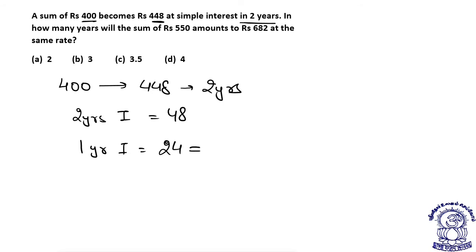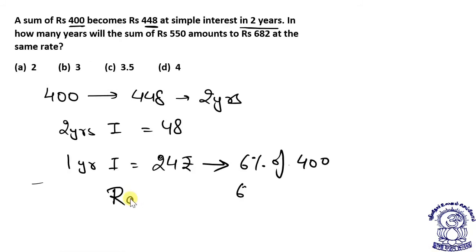So 1 year interest is equal to 24 rupees, and 24 is how much of 400? 6% of 400. So this rate is equal to 6%.